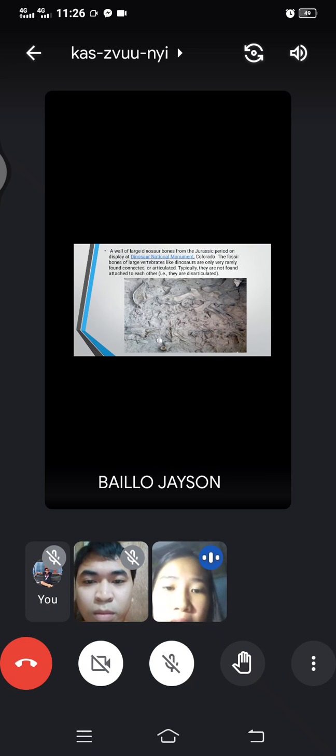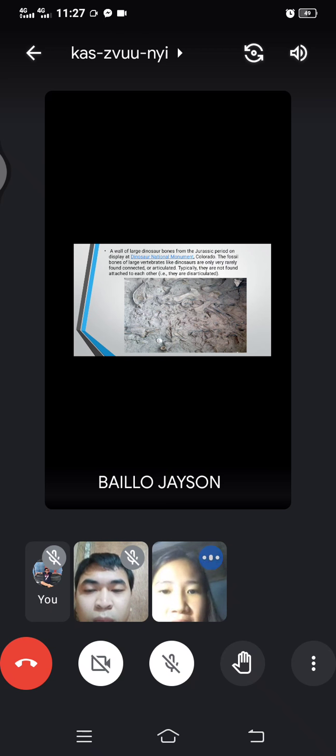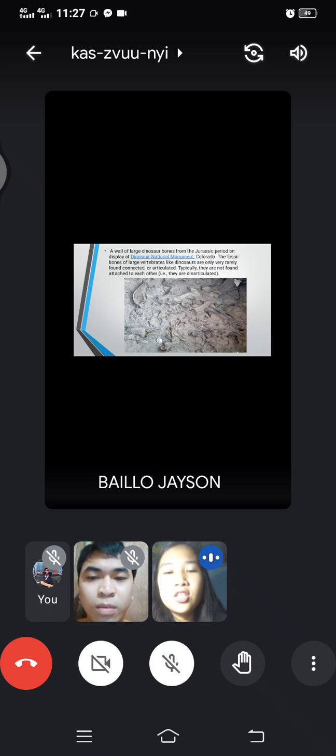So example ang kini, this is from the display the Dinosaur National Monument. So according siya sa mga geologists ka nakita nila a wall of a large dinosaur bones from the Jurassic period. So na-determine nila sa Jurassic period is because nagagamit pud sila og radioactive dating para ma-determine nila kung unsa pud ni nga ages. So next slide please.